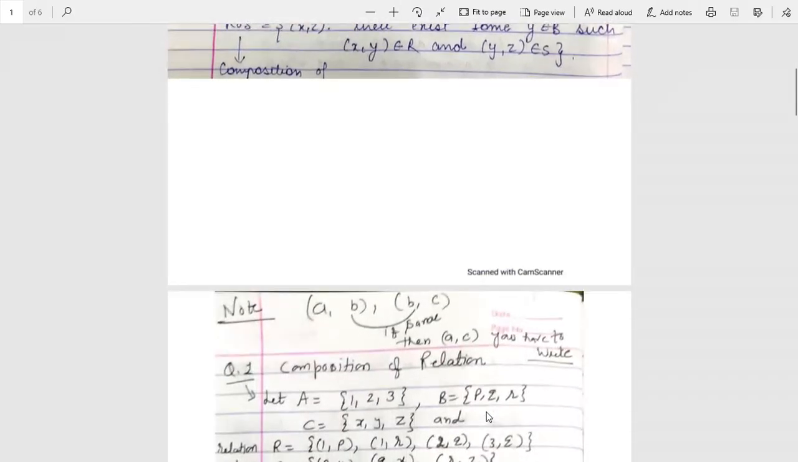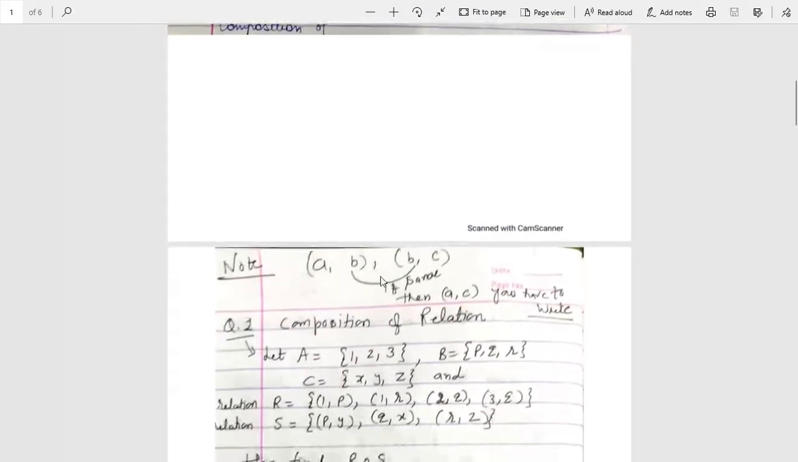So we can also see, students, if you have two ordered pairs, suppose AB and BC, and the second element of the first ordered pair and the first element of the second ordered pair are the same, it means that while making the composition we have to write AC. Then we will write AC. For this we will see an example in this question.